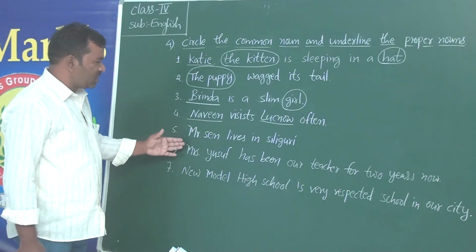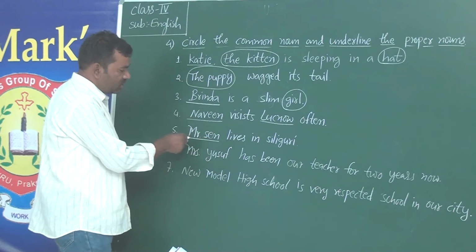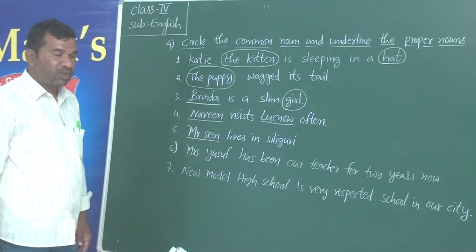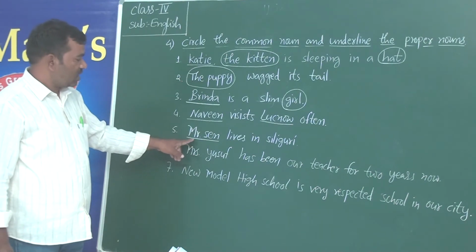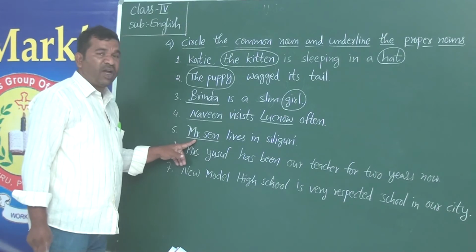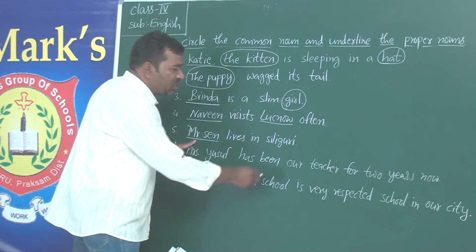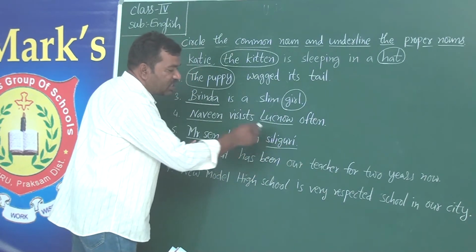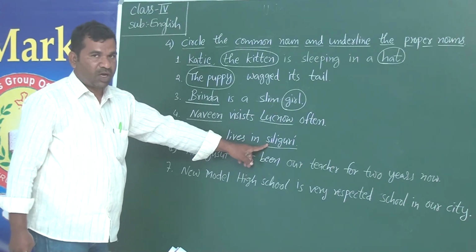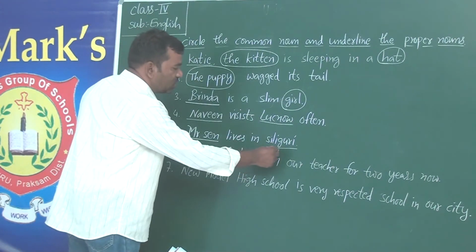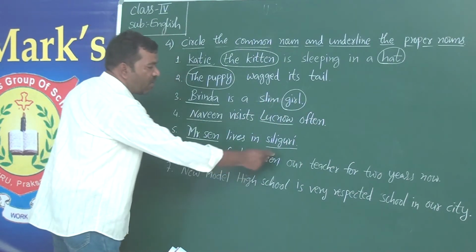The next one is also very much like the fourth one. Mr. Sen, the person's name. So we recognize this as a proper noun. Thus we underline it. And where does Mr. Sen live? He lives in Siliguri. Right? It's the name of a city. Okay? So we recognize Siliguri also as a proper noun. So we have underlined it here.